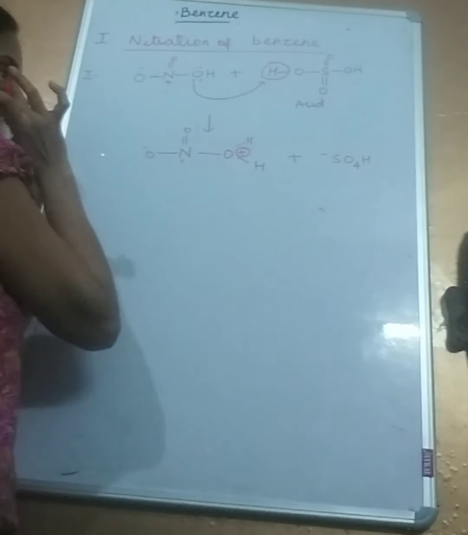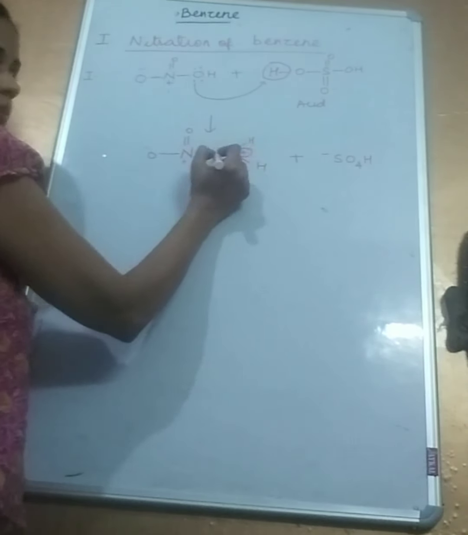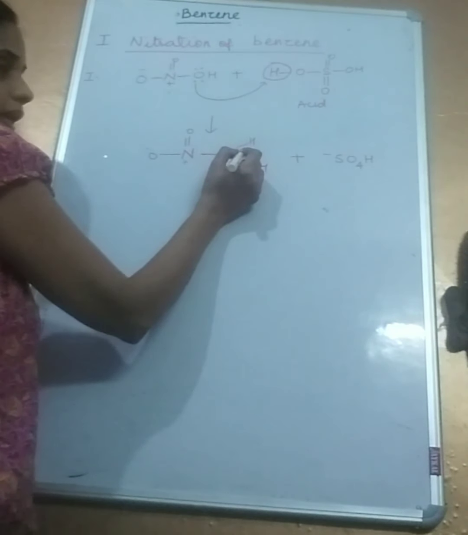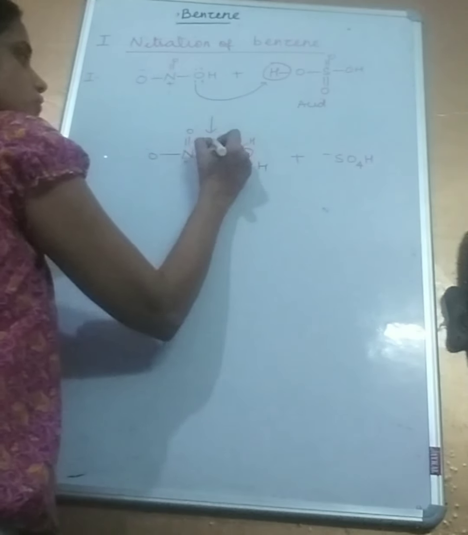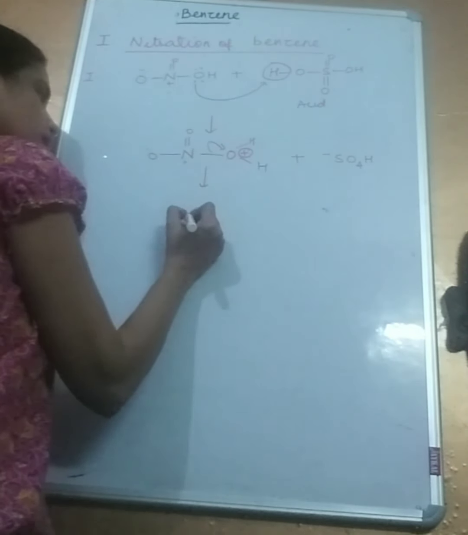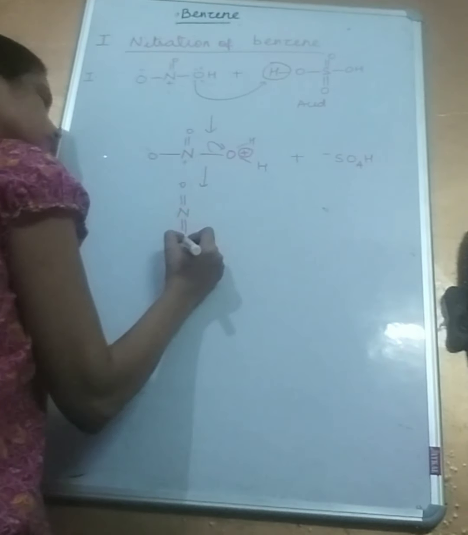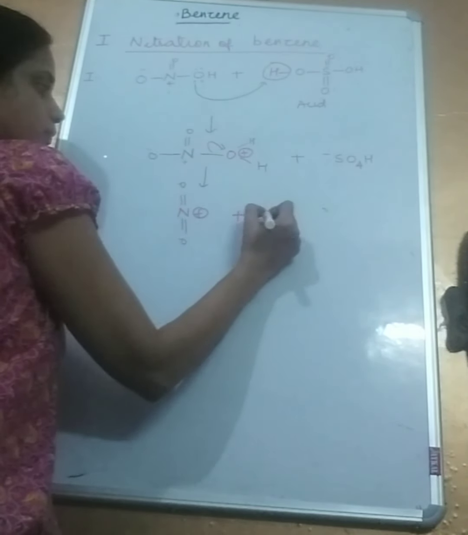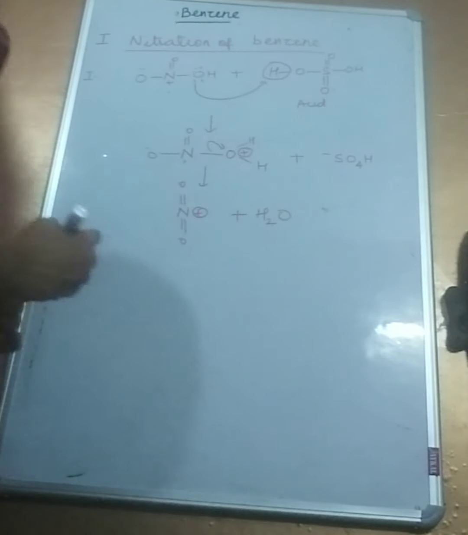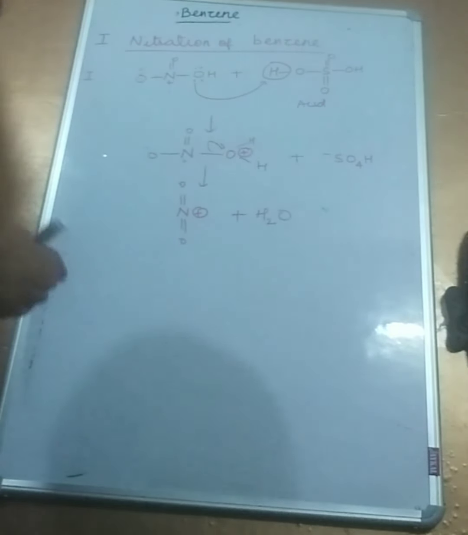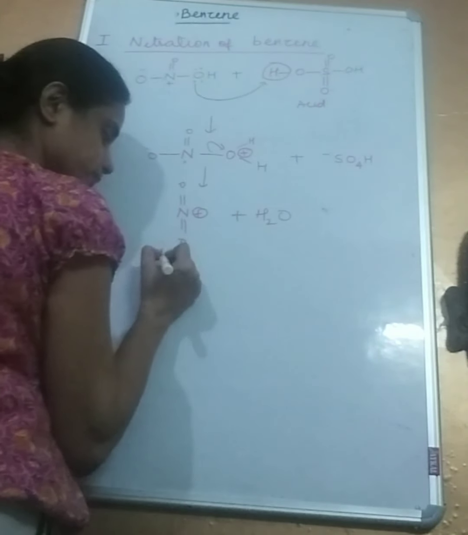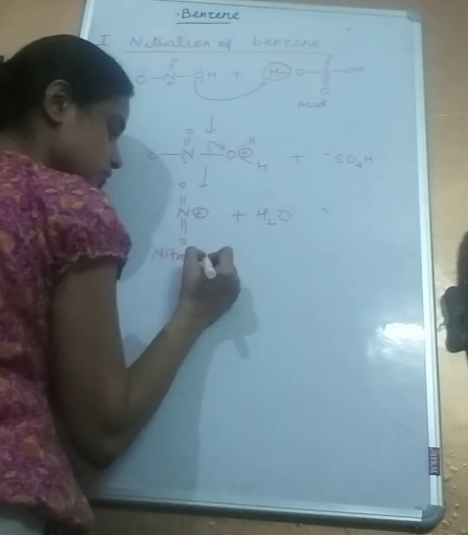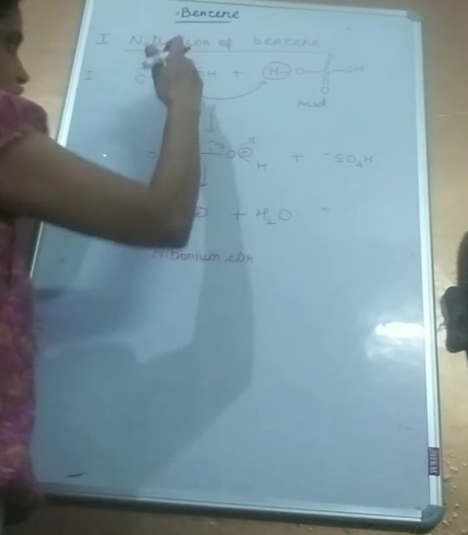Okay. Now what will happen is this oxygen has 3 bonds. So what will it do? Because it has to get rid of the positive charge it has, it will get rid of the positive charge by taking away the electrons from here. And this remains SO4H minus. So what we get is an electrophile which is called the nitronium ion. It has a positive charge. So the first stage is the generation of this.